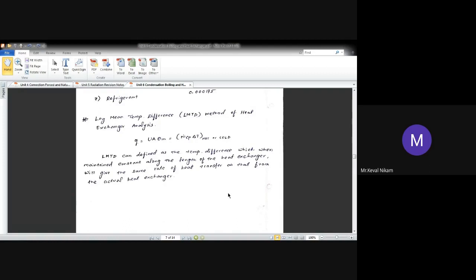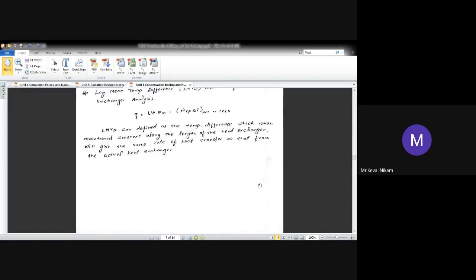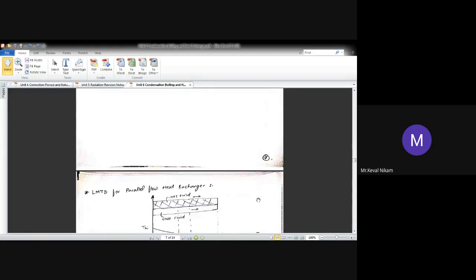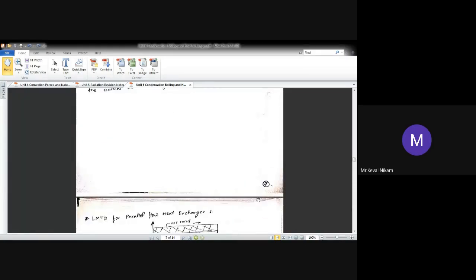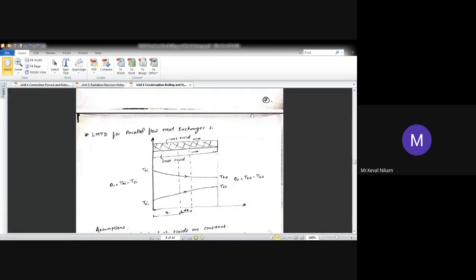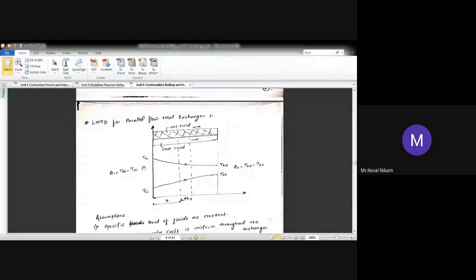So the log mean temperature difference method is used for analysis of a heat exchanger when the inlet and outlet temperatures of both the hot fluid as well as the cold fluid are known. So THI is the inlet temperature of the hot fluid, THO is the outlet temperature of the hot fluid, TCI is the inlet temperature of the cold fluid, TCO is the outlet temperature of the cold fluid.